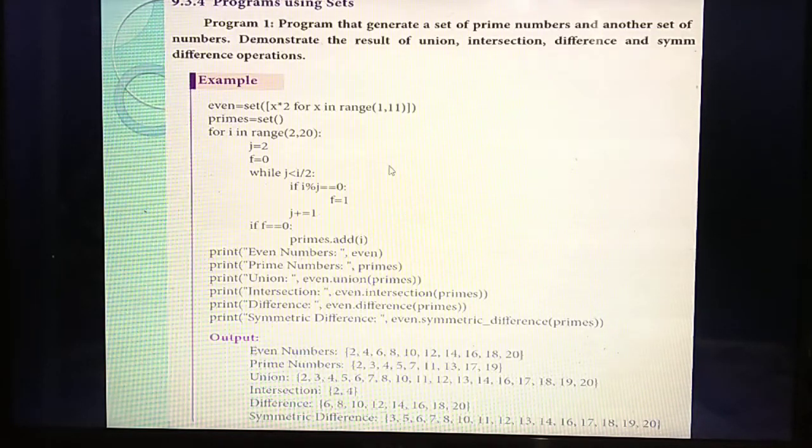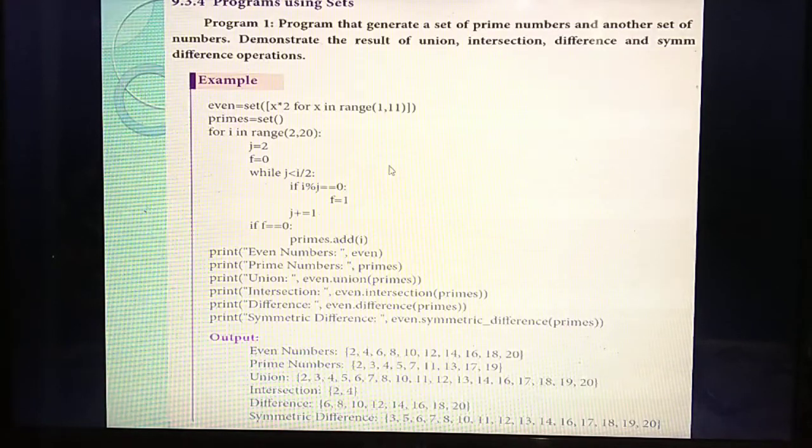What do you mean by union? Union means you need to write all the elements from both the sets. Which operator is used for union? Pipe operator. Intersection means common elements from two sets you need to write. Which operator is used for intersection? AND operator. Then difference: you should write all the elements in A, but the elements present in B no need to write.